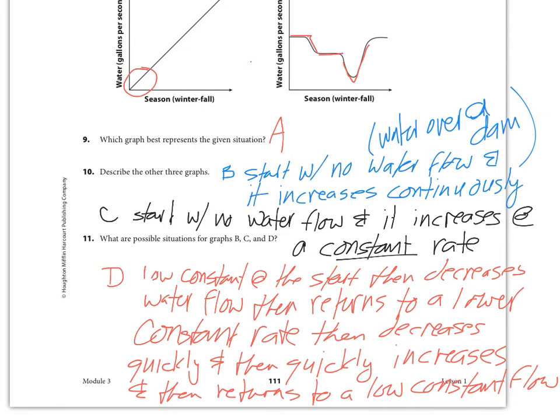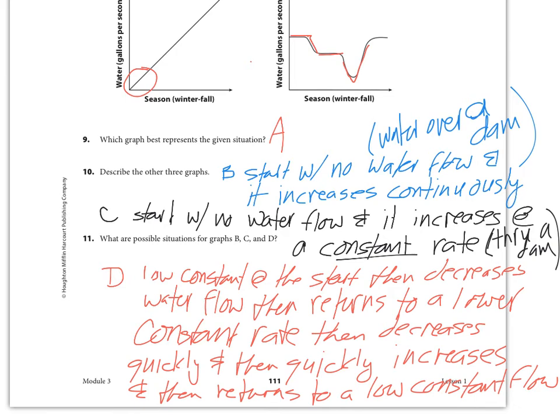C could be the same thing, but C, instead of going over a dam, could be going through a dam. Now, what's the difference? Going through a dam is they maintain how much water is going through it. Okay, going over a dam, the water flow goes very, very rapidly, but going through a dam, they control how much it goes through, so it stays constant, the amount they're releasing.